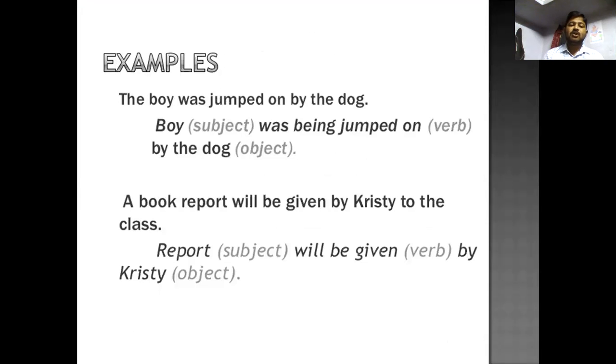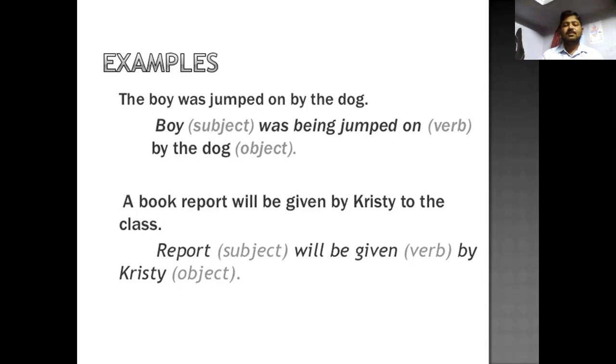For example, the boys were jumping on the dogs. Here we can change the sentence: the dogs were jumped onto the boy. Another example with being: the boy was being jumped on by the dogs. A book report will be given by Christie.